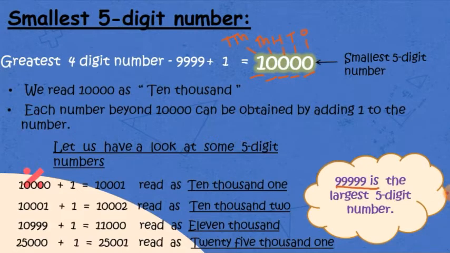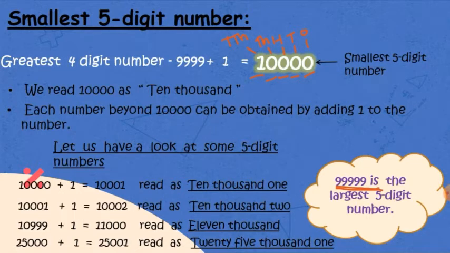So we have learned that the greatest 1-digit number is 9, the greatest 2-digit number is 99, the greatest 3-digit number is 999, the greatest 4-digit number is 9,999, and the greatest 5-digit number is 99,999.